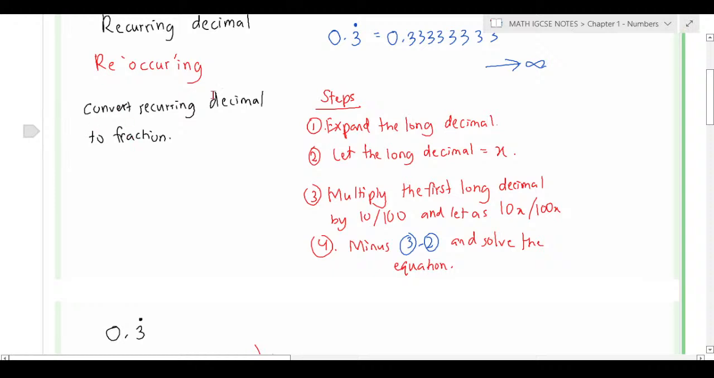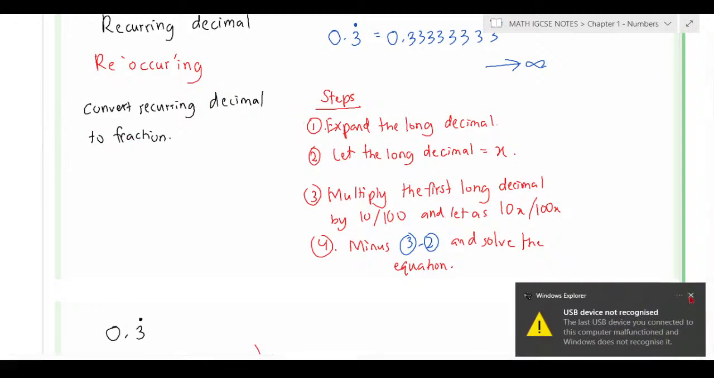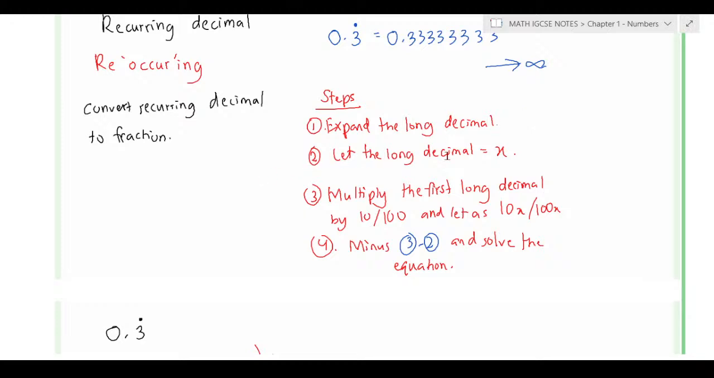So how do you convert a recurring decimal to a fraction? First of all, expand the long decimal and let it equal x. Then multiply it by 10 or 100 and call it 10x or 100x. And then subtract the first equation from the second and solve the equation.